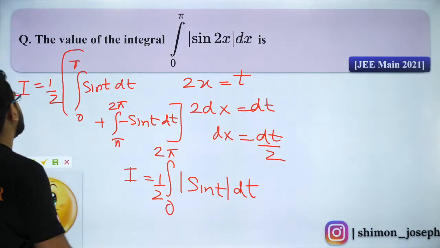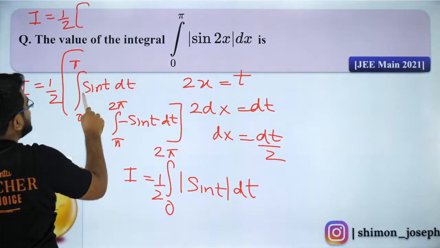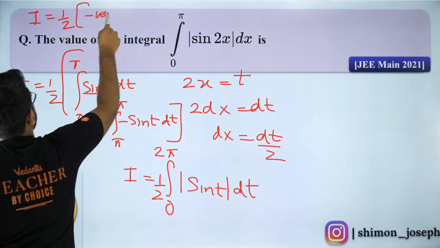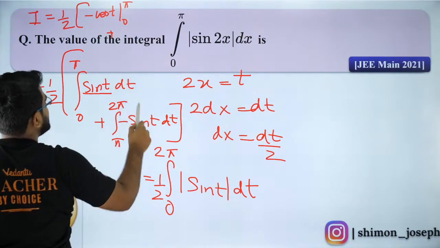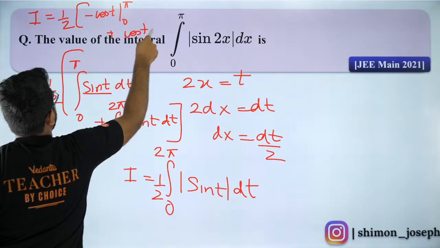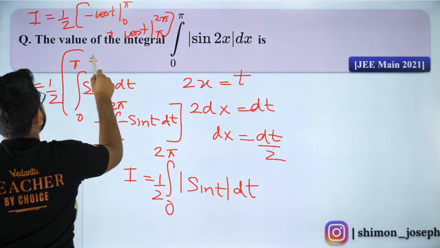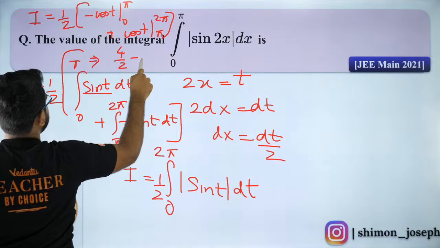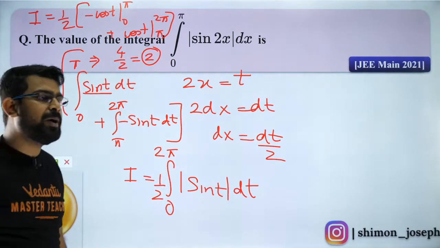So calculate it, you will get your answer. You will get it to be half of integral sine t is minus cos t from 0 to pi, and then integral minus sine t will be cos t from pi to 2 pi. So that will be 4 by 2, which is equal to 2. So 2 is my answer. I hope you liked it. Everybody clear with it?